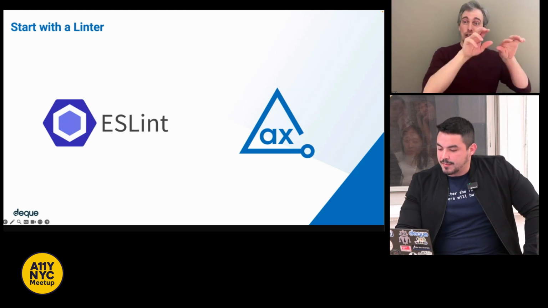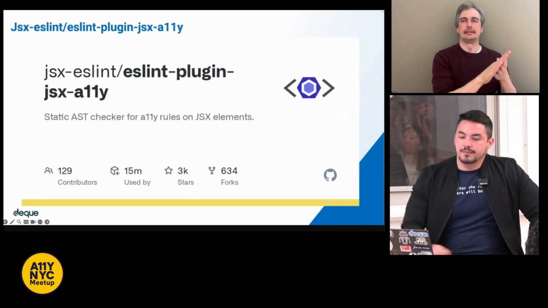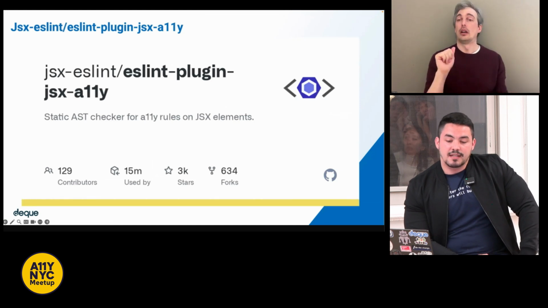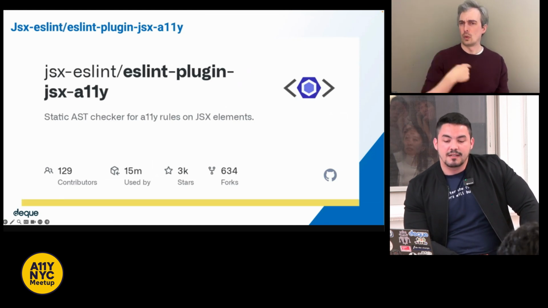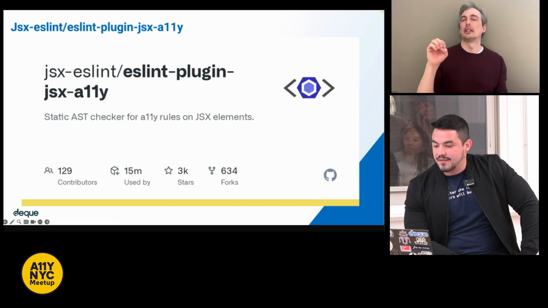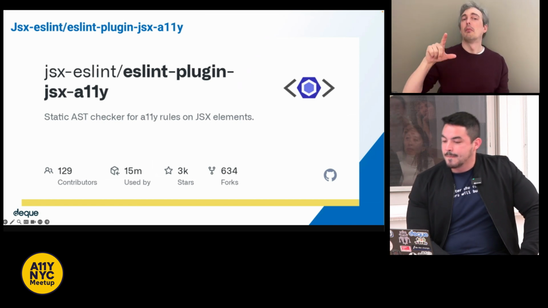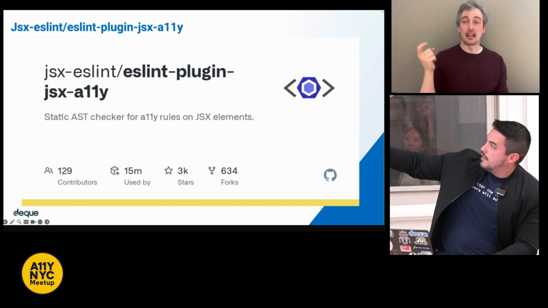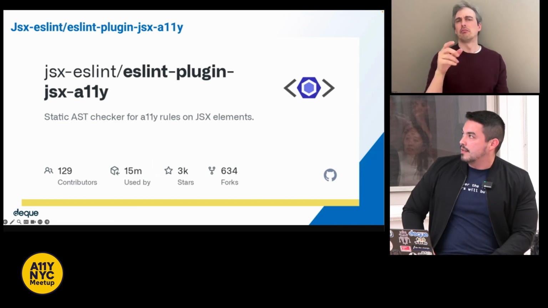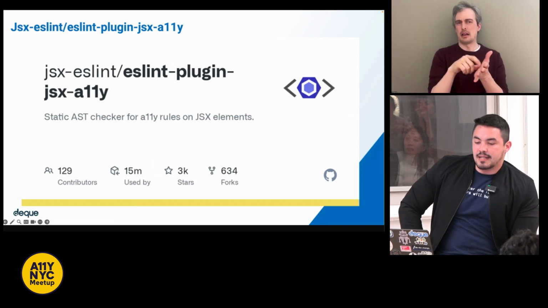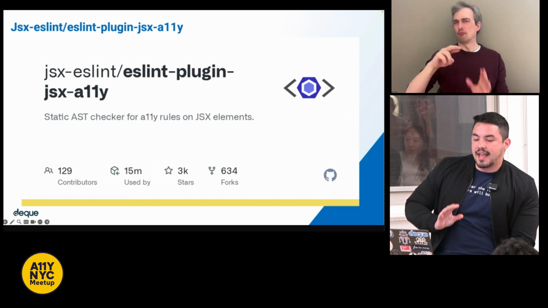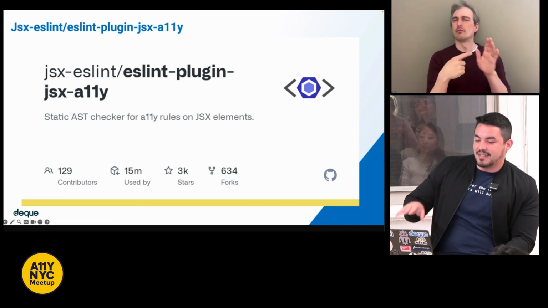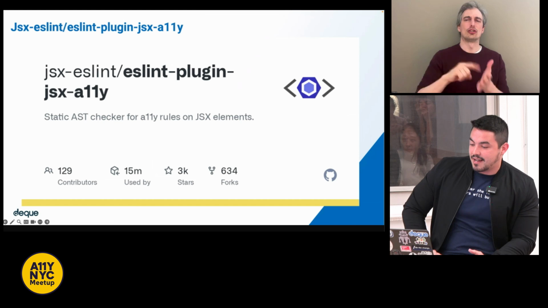So what accessibility linters are available? The first one we're going to be discussing is the ESLint plugin JSX A11y, and even though that's a bit of a tongue twister, you could see the page from the NPM registry that I put here, and it says that there is a static AST checker for accessibility rules on JSX elements.